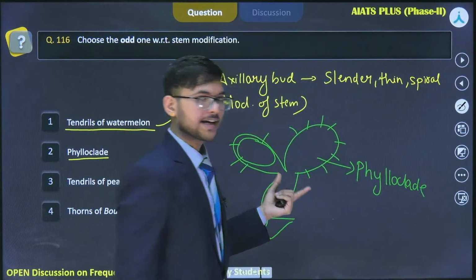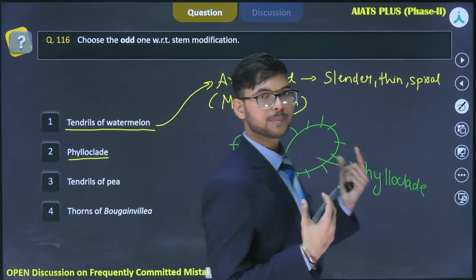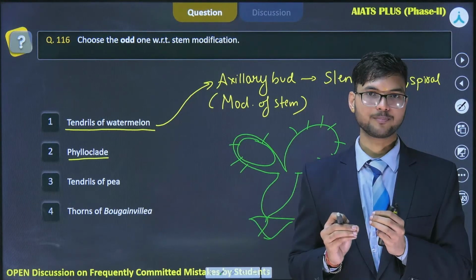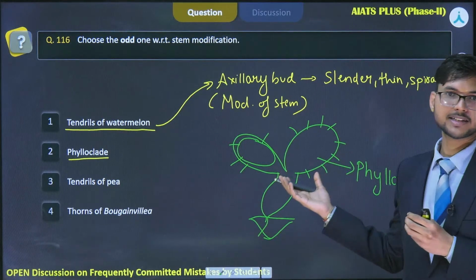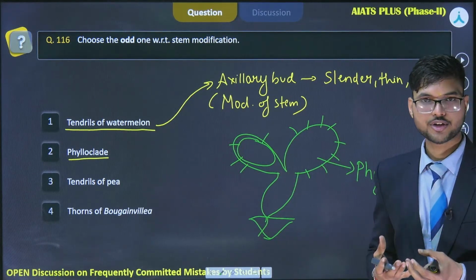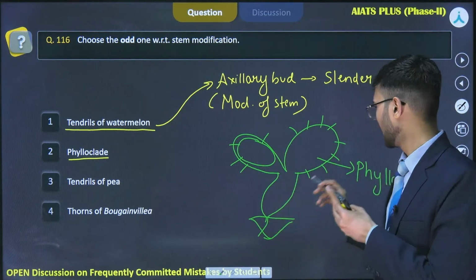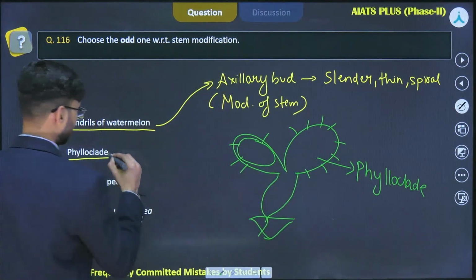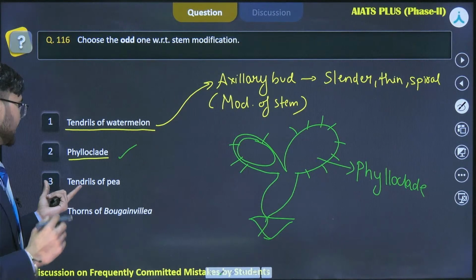Now the plant adapts itself into such a form because the leaves are converted into spines to reduce the process of transpiration. As they are present in a xerophytic condition, the stem modifies itself into a green photosynthetic structure which will perform the process of photosynthesis instead of leaves. Okay. So this structure is called phylloclade. So it is again a modification of a stem. Okay. Third option says tendrils of pea.